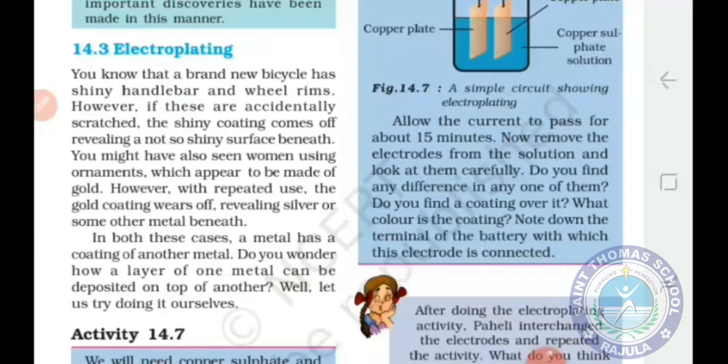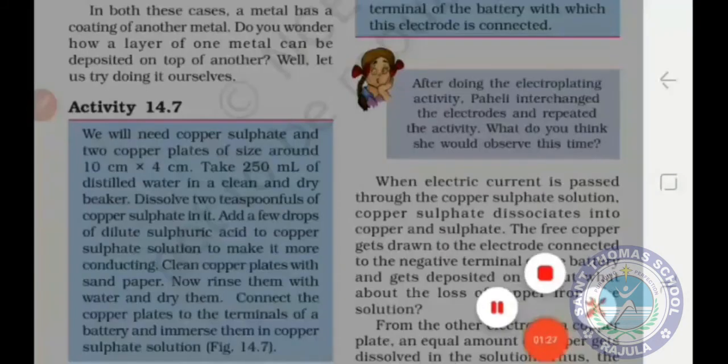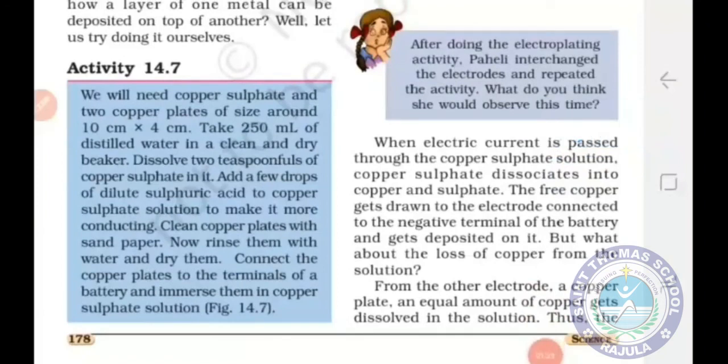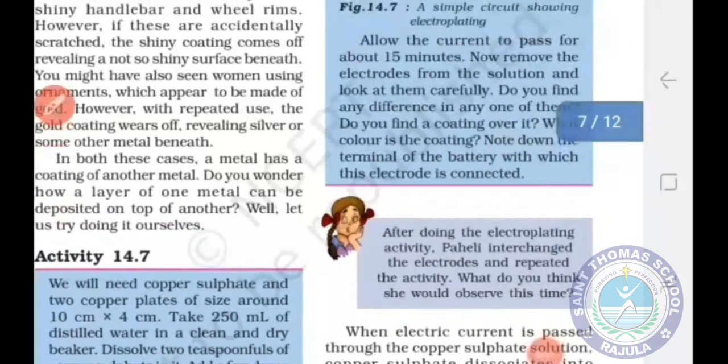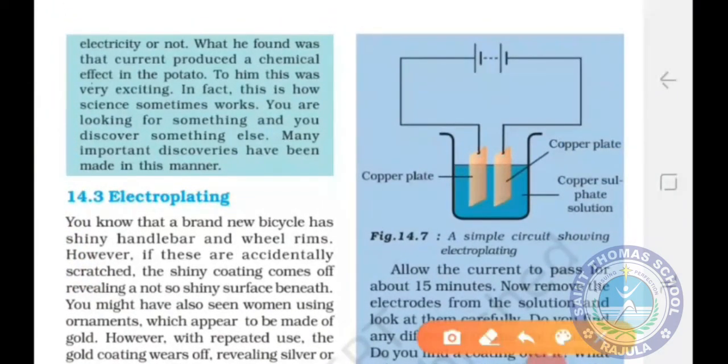Okay students. Now let us see activity 14.7. This activity shows the process of depositing a layer of one metal on the surface of another metal. So let us understand this activity with the help of figure 14.7. Students, first you have to take copper sulfate. It is a salt. Okay.